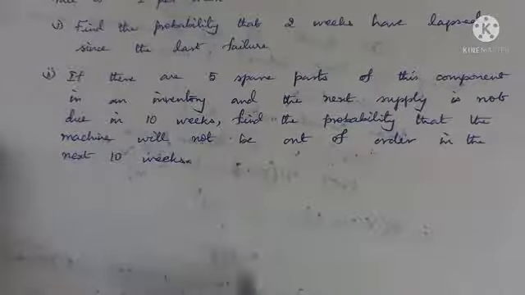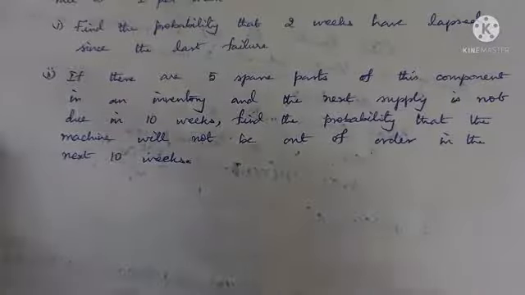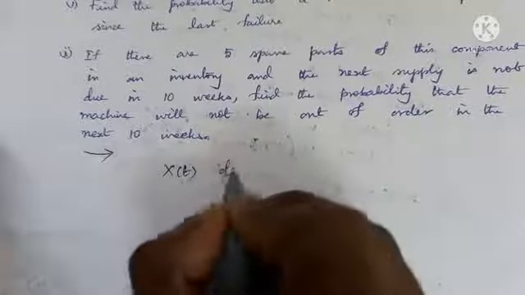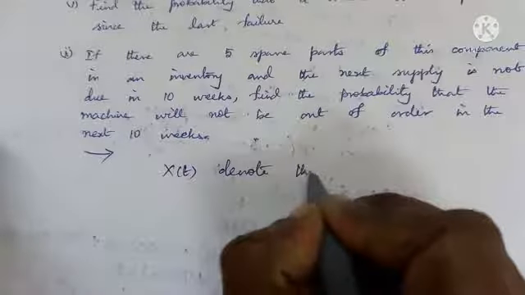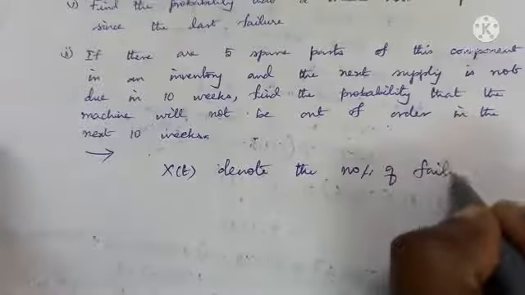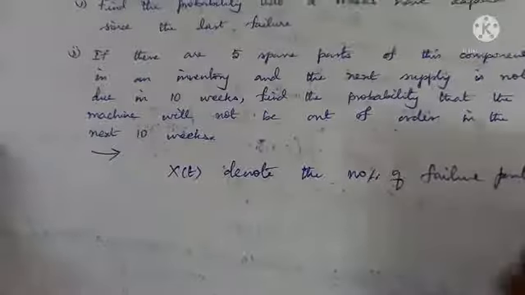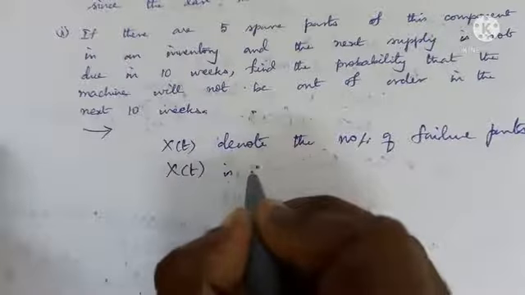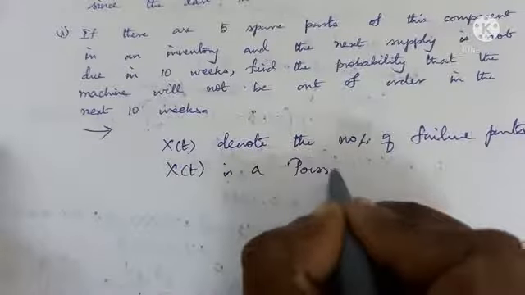Okay, first let us write what X(t) is. X(t) denotes the number of failed component parts, okay? So X(t) is a Poisson process, very clear. It is given. The failure of parts is a Poisson process, right?